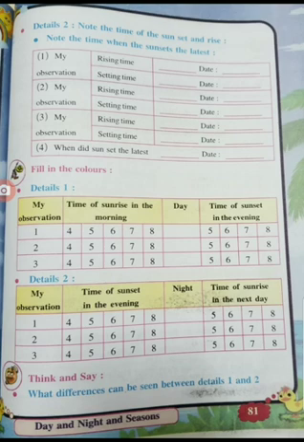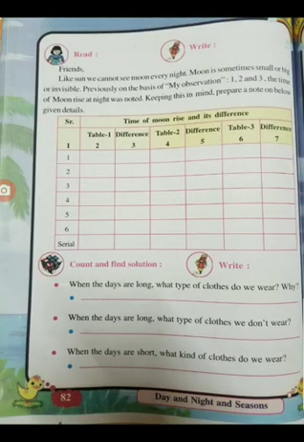So come on to page 82, children. Here you have to just fill up the columns only in this lesson. That much you understood, I see. That when we see the sun, we call it day, and when we see the moon, we call it what? Night.